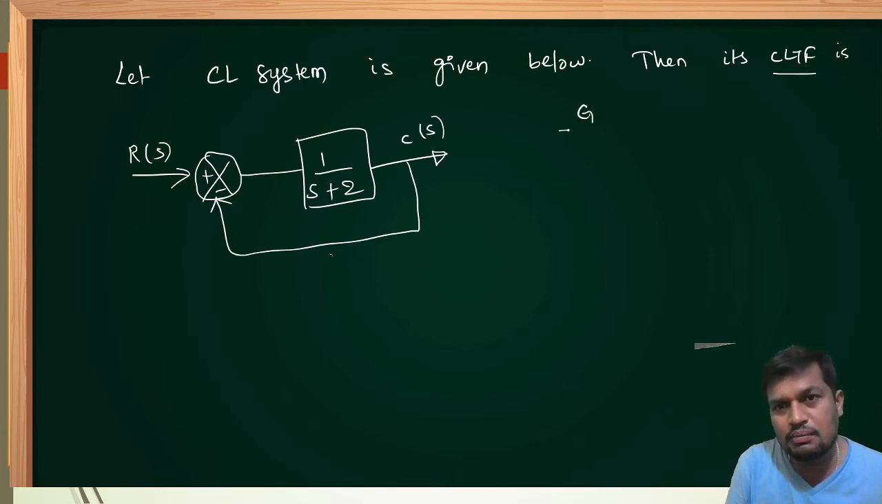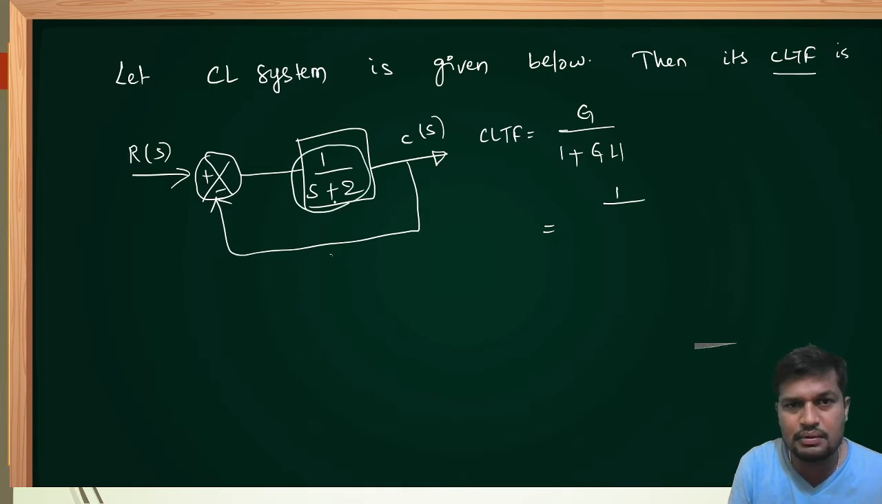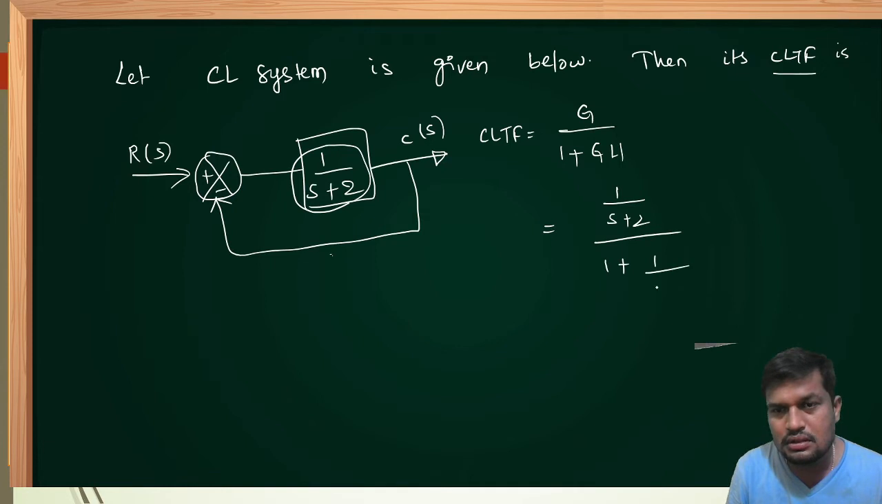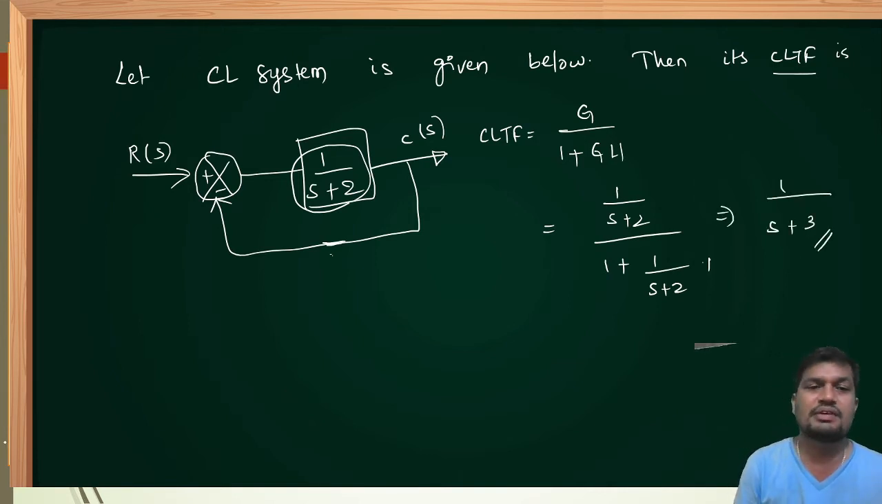We have two formulas. G of S upon 1 plus G of S into H of S can be used at any time, whether it is unity feedback or non-unity feedback. G of S is given as 1 upon S plus 2, upon 1 plus 1 by S plus 2, and H of S, the feedback gain, is given as 1. By simplifying this, we get 1 upon S plus 3. This is the closed loop transfer function.